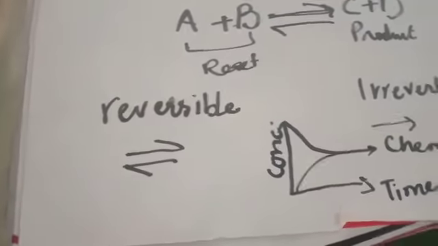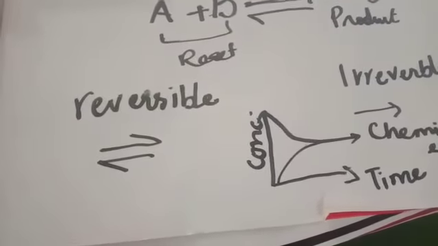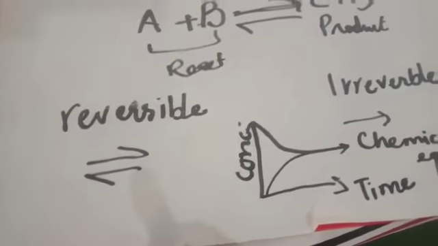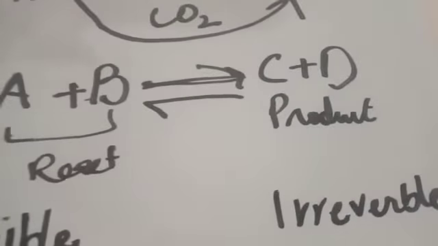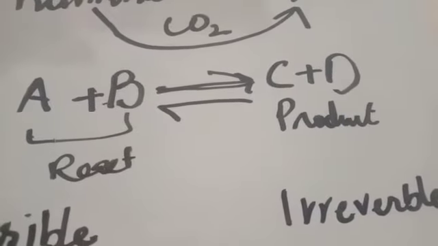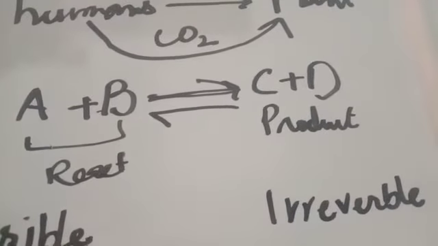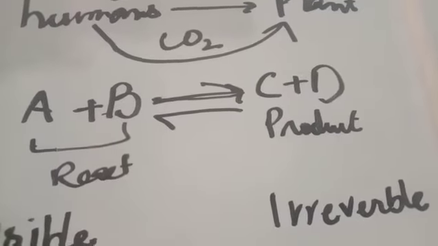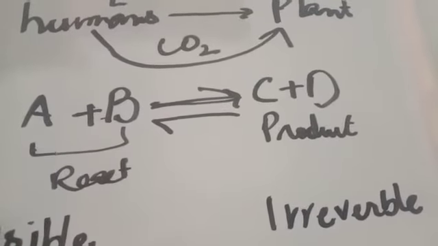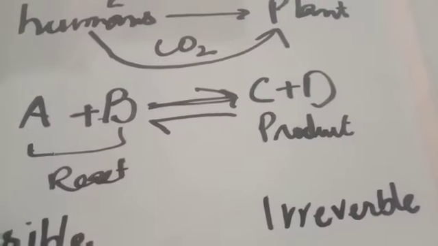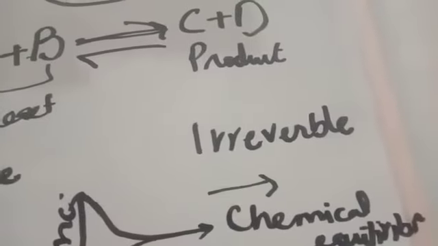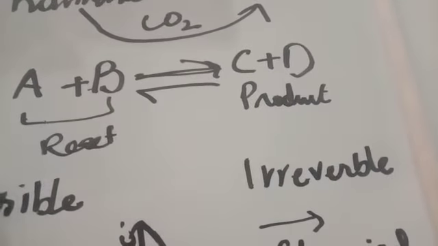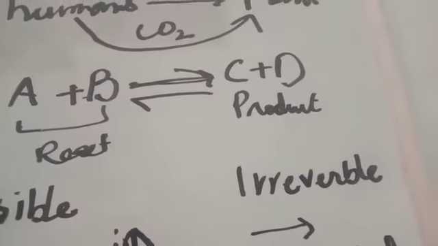The other one is the reversible reaction. In this reaction, the products are again converted into the reactants. You can see in the above reaction that A and B are converted into C and D, then again C and D are converted into A and B. This shows it is a reversible reaction. If C and D are not again converted into A and B, then it is an irreversible reaction. These are the two types of reaction we are going through in this chapter.